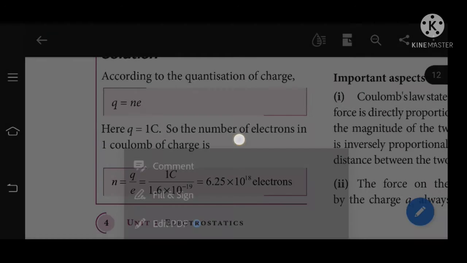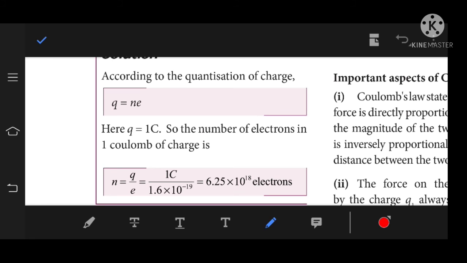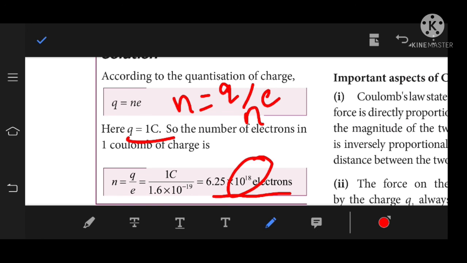According to the quantization of charge, Q is equal to ne, and Q is equal to 1 coulomb. We have to find the number of electrons. From the formula Q is equal to ne, I need n, so n is Q divided by e. This is the required formula. Q is equal to 1 and e is 1.6 into 10 power minus 19. I need the number only, so I ignore the negative sign. By dividing these values, we get 6.25 into 10 power 18 electrons. As I said, the charge transferred is very large, 10 power 18 electrons.